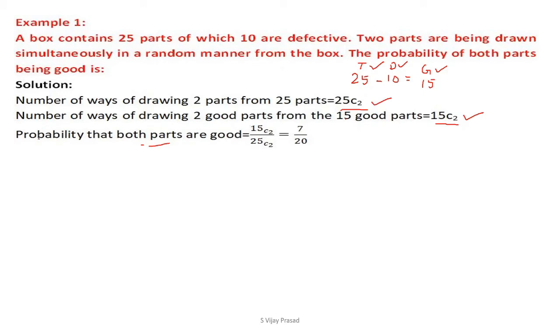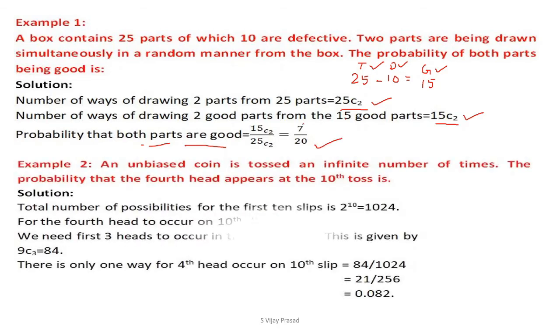From the classical definition of probability, that both parts are good: here the favorable event is getting good parts. The number of ways of getting good parts is 15C2 divided by 25C2, which is equal to 7 by 20. Answer is this.